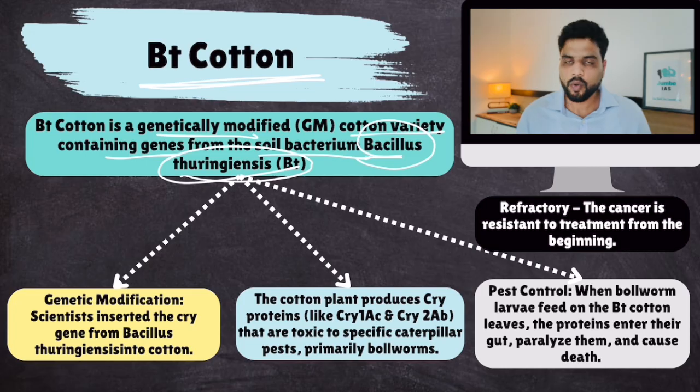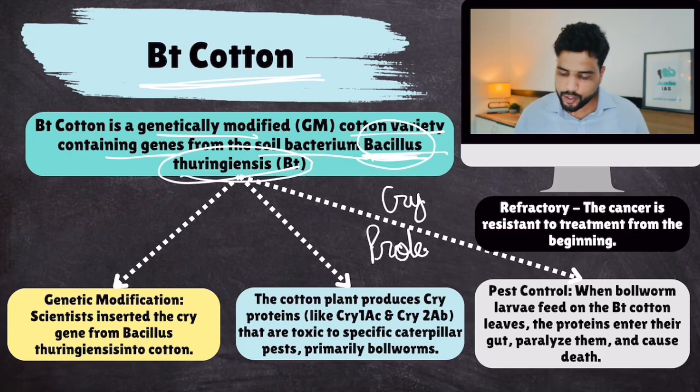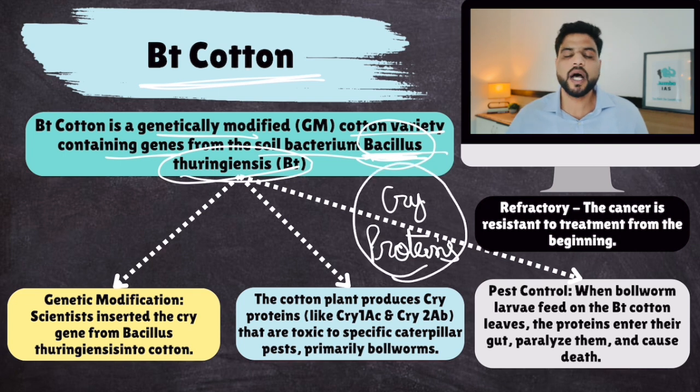Okay, so one particular gene in this bacteria, which was responsible for producing cry proteins, was added to BT cotton. Cry proteins are those proteins which repel bollworm, pink bollworm. Okay, so scientists inserted cry gene from Bacillus thuringiensis into cotton. The cotton plant produces cry proteins. The name of those two proteins are Cry1Ac, Cry2Ab. Just remember this, that are toxic to specific caterpillar pests, primarily bollworms.